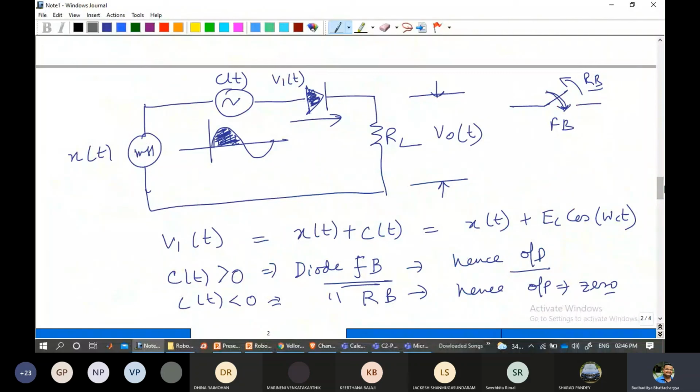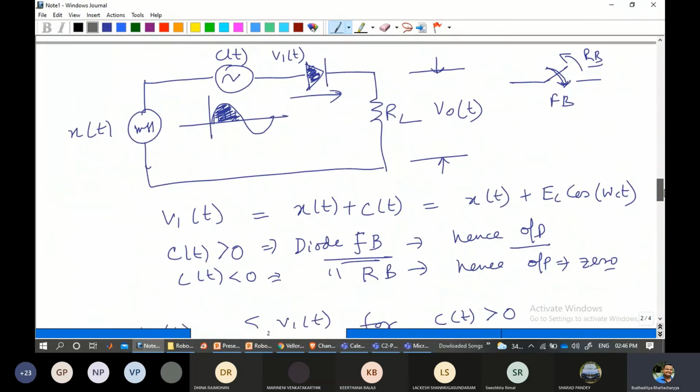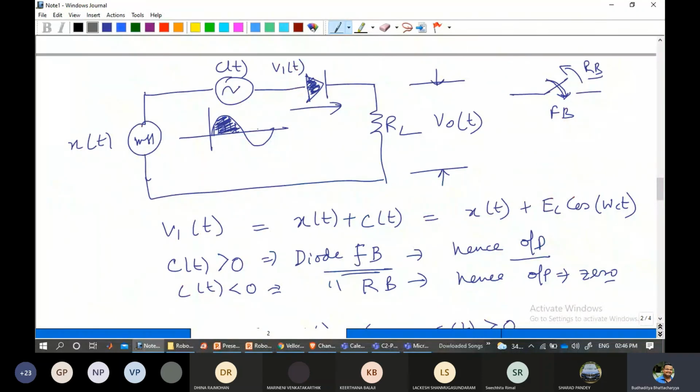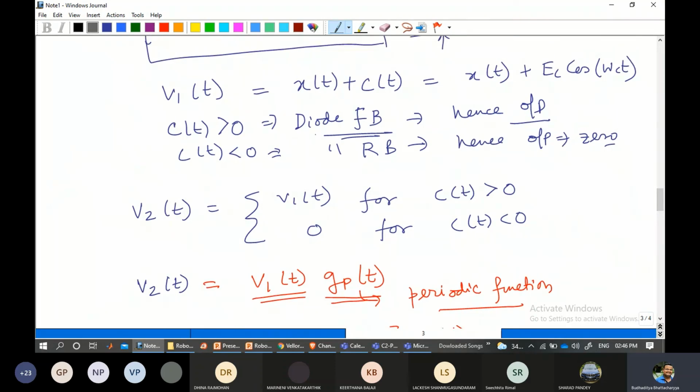It is called a switching modulator, as the name suggests, because an on-off or switching process is involved. The diode allows a portion of the signal to come in or doesn't allow it, based on whether it is in forward bias or reverse bias condition.